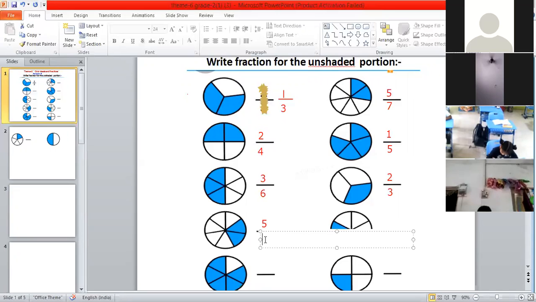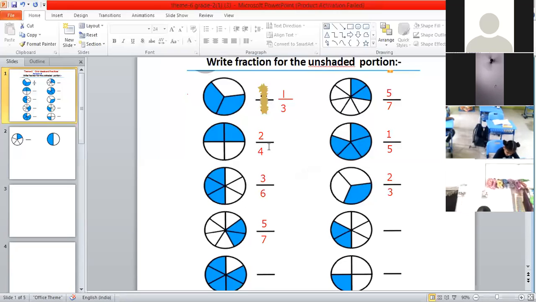Count again. 1, 2, 3, 4, 5, 6, 7. So we will write 7 below the line. Now what is the answer, Suryansh? 5 by 7. Yes, 5 by 7.